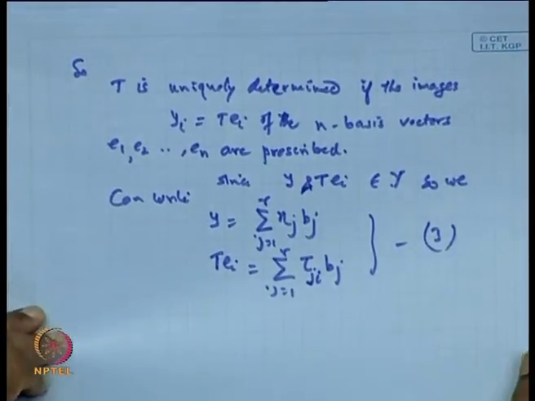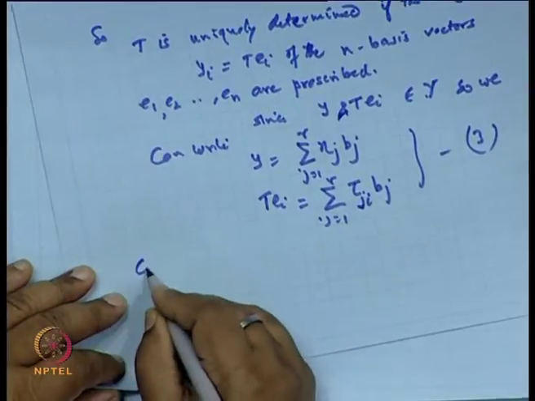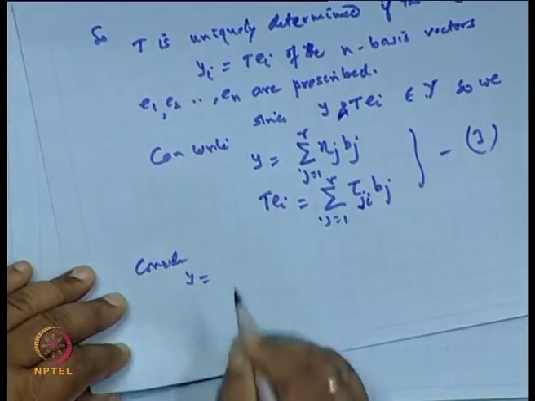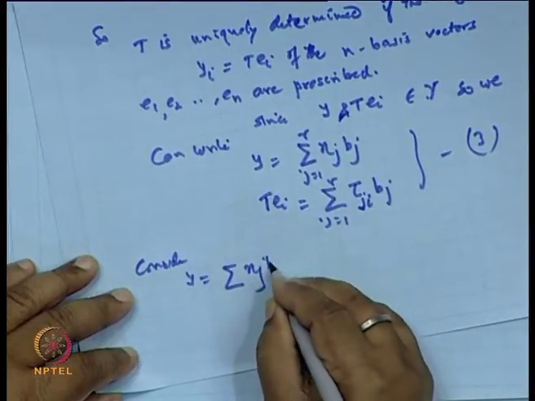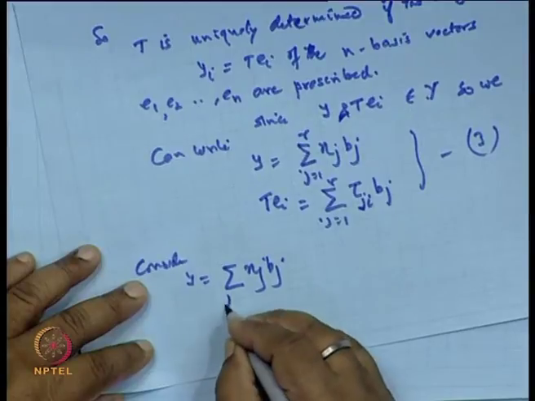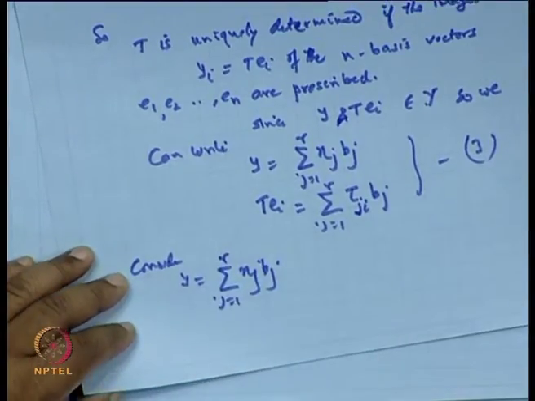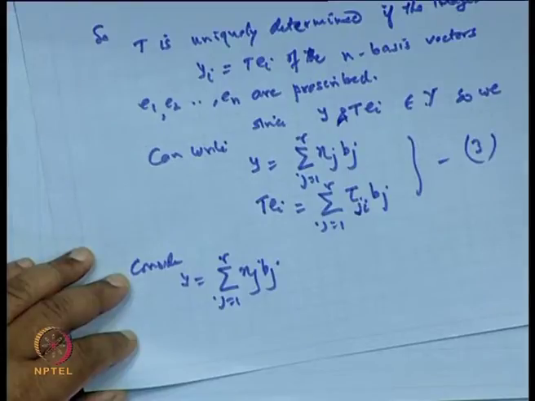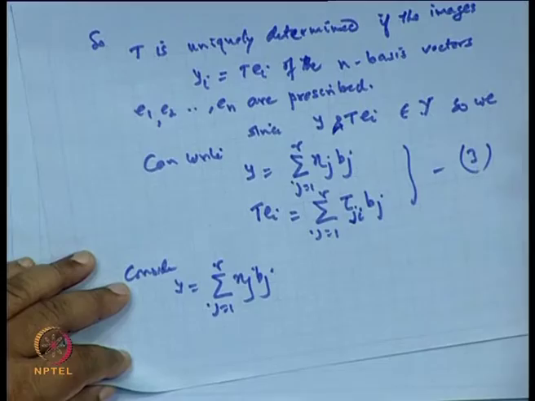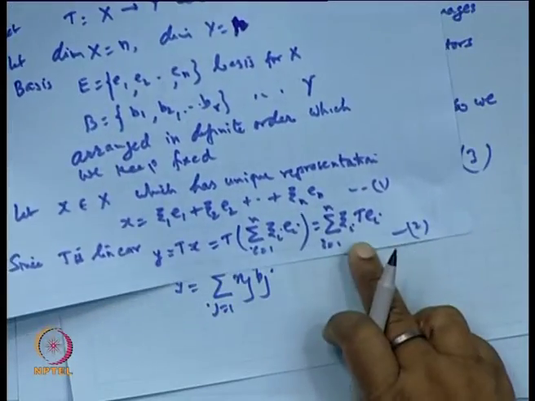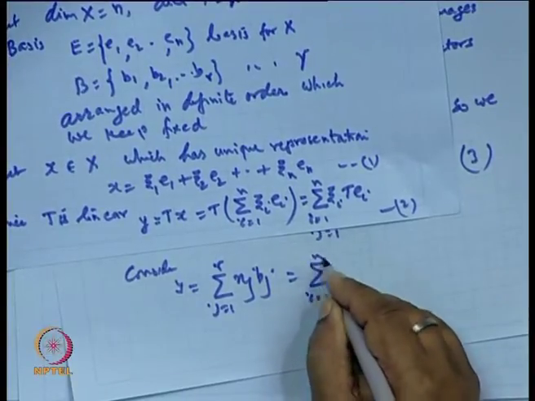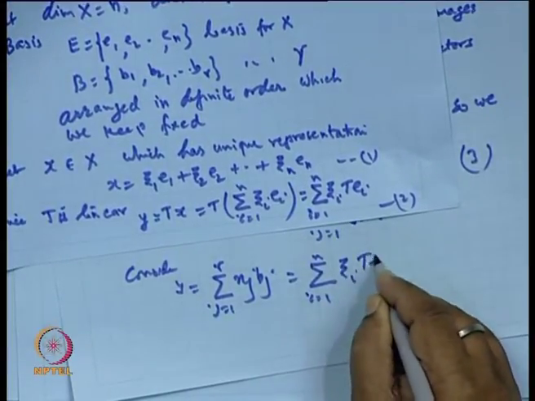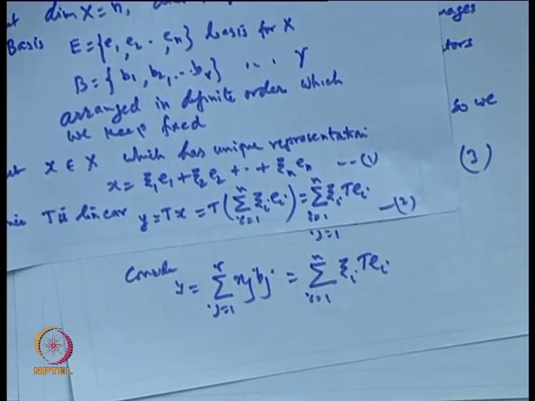Okay. Now, start with y. Consider y, which is equal to sigma eta_j b_j, j is 1 to r. Clear? But this y is also the same as T of x, which is sigma i is 1 to n x_i T of e_i.